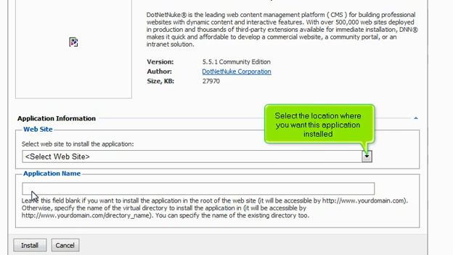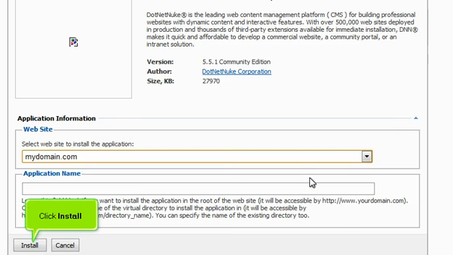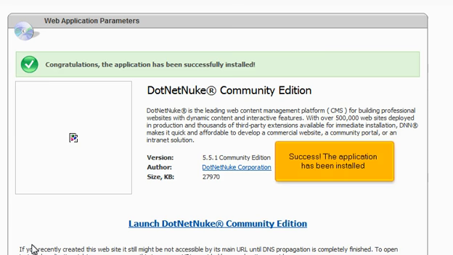Select the location where you want this application installed. Click Install. Success! The application has been installed.